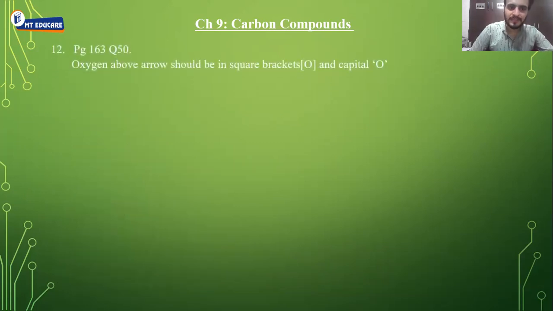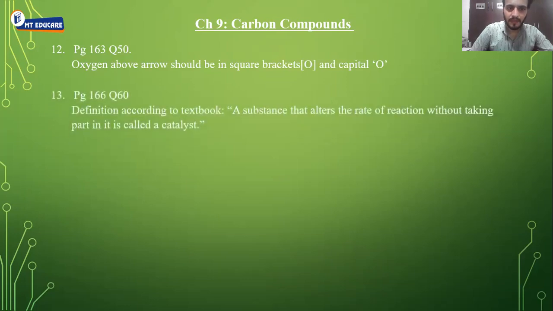Next, page 163, question 50, oxygen above the arrow should be in square brackets, that is nascent oxygen. So it should be capital O written in square brackets. Then page 166, question number 60, the definition according to the textbook is: a substance that alters the rate of reaction without taking part is called a catalyst.